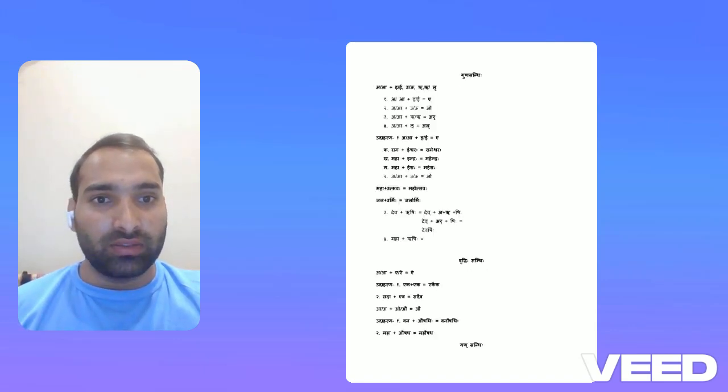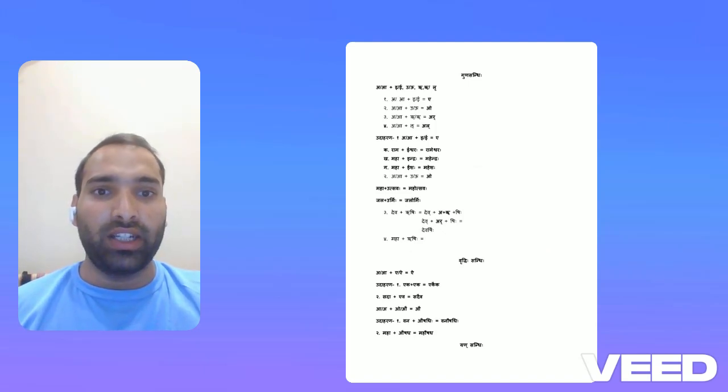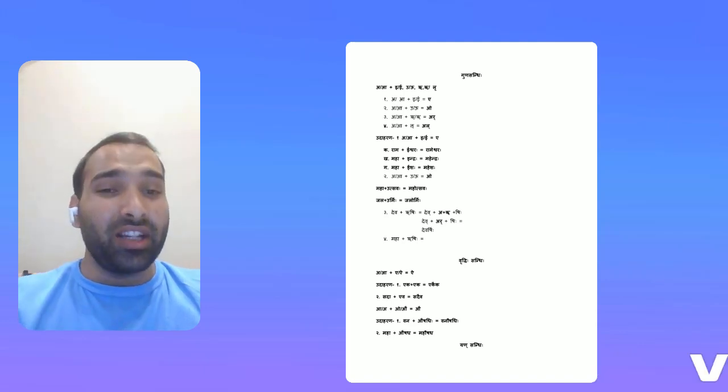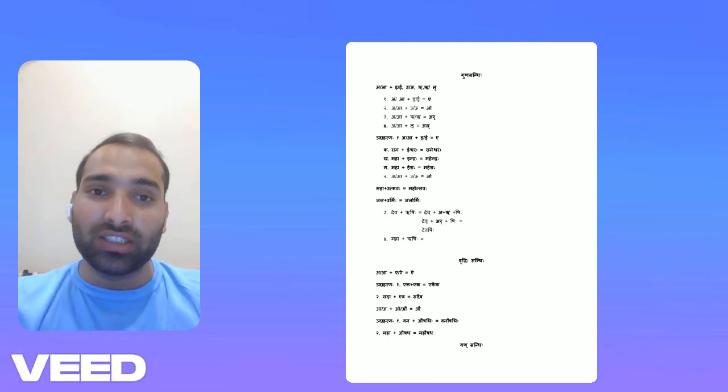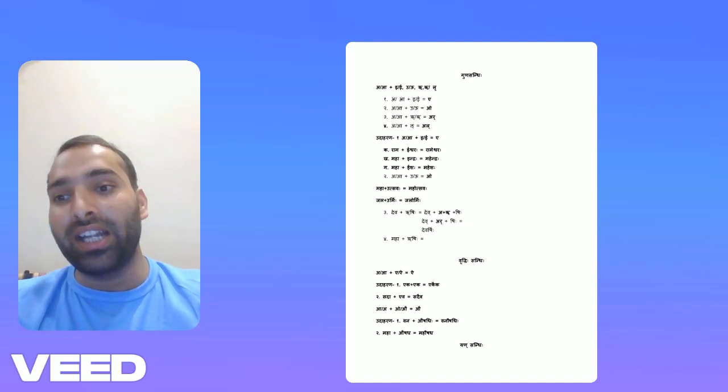Now we are going to the second one. Second one is Gun Sandhi. In Gun Sandhi, if the first word is ending with a or capital A, and the second word is starting with e or E, there will be e. If the second letter is starting with u or U, there will be o.